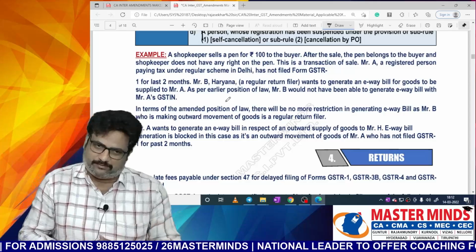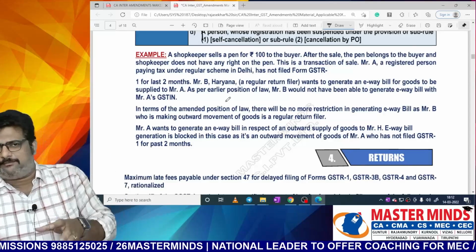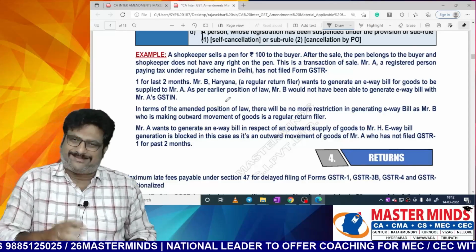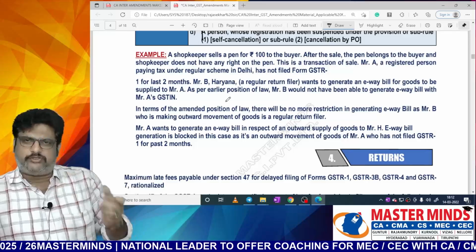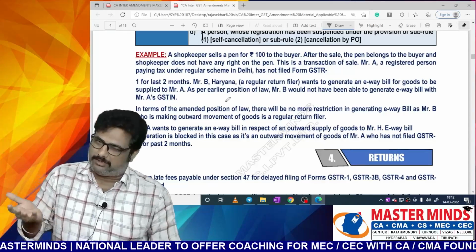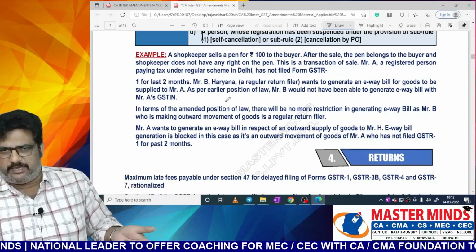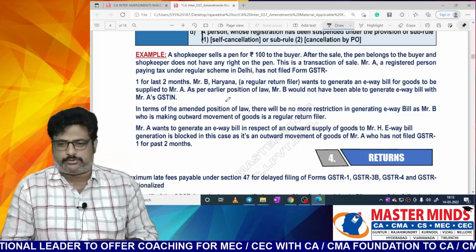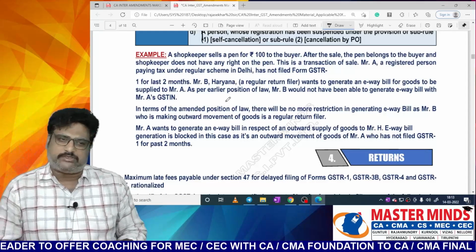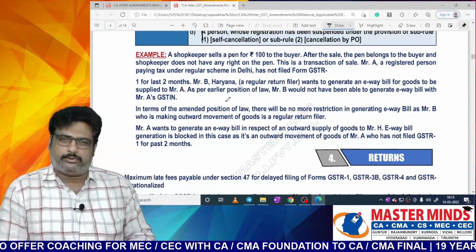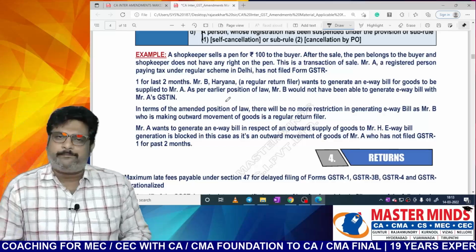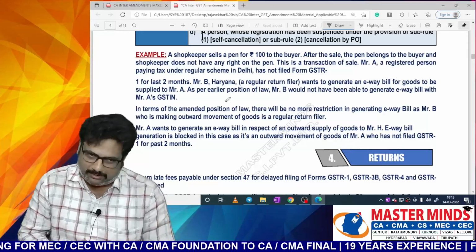This is the amended version. Now your GST number will be blocked as a supplier, and your GST number is not blocked when your capacity is in the recipient or in the capacity of the transporter. So these are the amendments with respect to this particular topic, which is relevant to e-way bill.